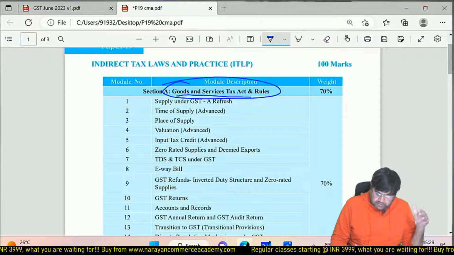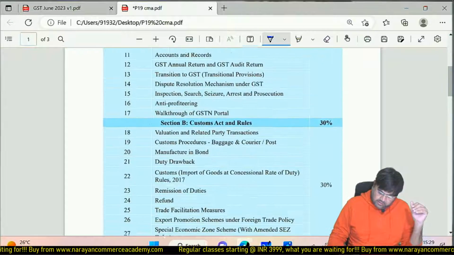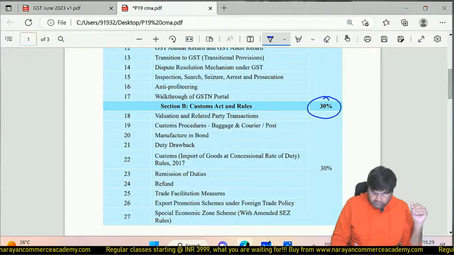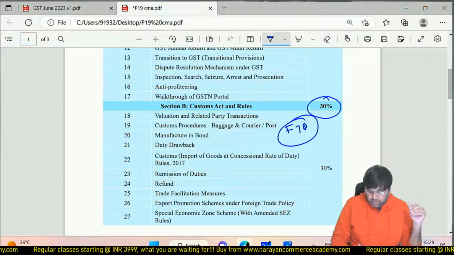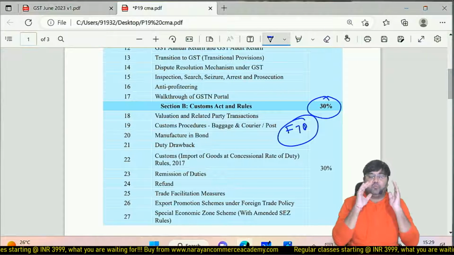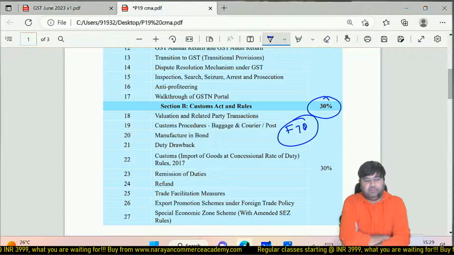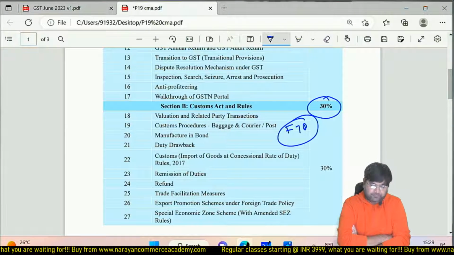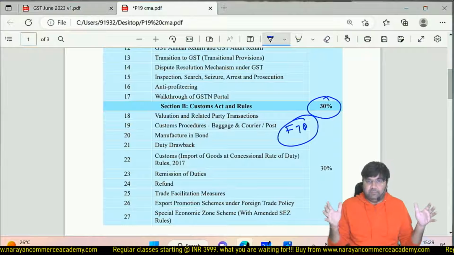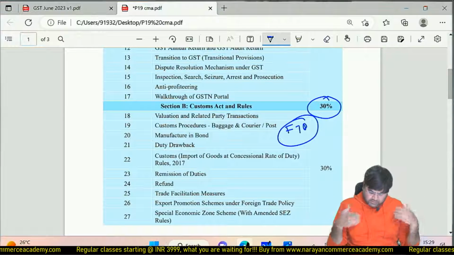So section A, basically part 1, has a weightage in the exam of 70%, and the 30% is related to the Custom Act and rules. Along with this, you also need to remember FTP, foreign trade policy. So if you would like to get the exemption, remember you need to focus more on GST, and trust me, GST is very easy, very much conceptual. You are going to connect the GST provisions easily with your daily life. Okay, so it is very easy to connect.